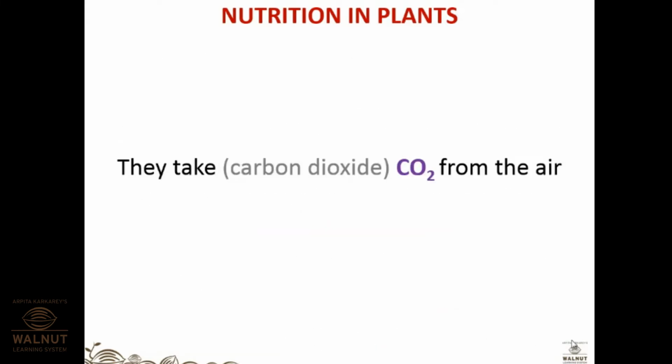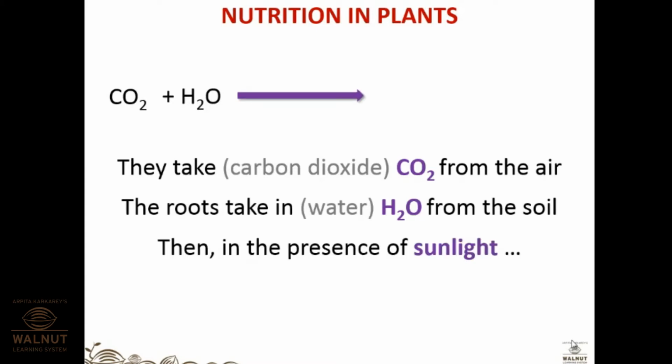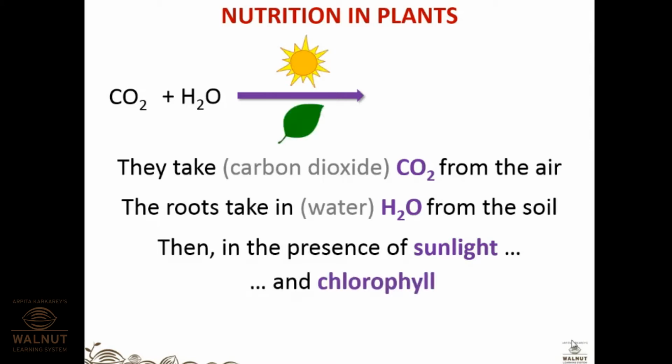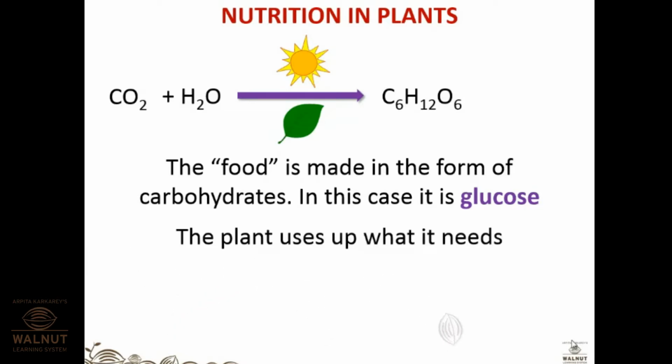They take carbon dioxide, that is CO2, from the air. So this is the equation, CO2. The roots take in water from the soil, so plus H2O. And over the arrow, we require certain conditions like presence of sunlight, presence of chlorophyll. That is why leaf is shown, because it contains the green pigment. And then they make their food, that is C6H12O6, which is glucose, which is again a form of carbohydrate. The plant uses what it needs. The extra is stored as starch.